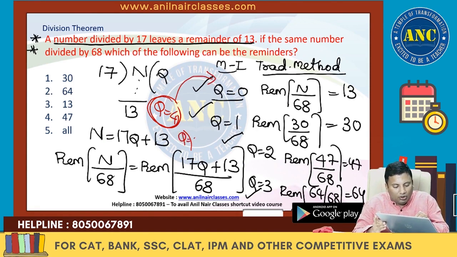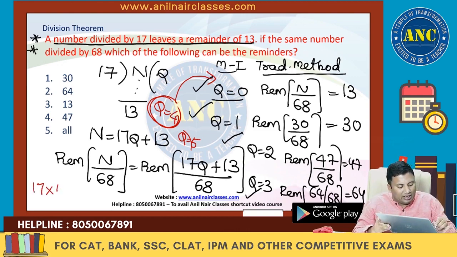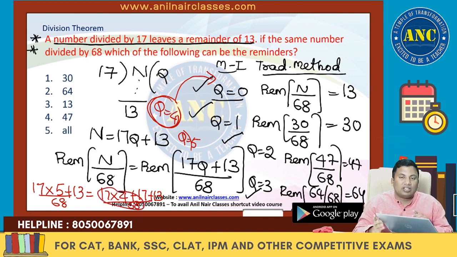If I put Q value 5, it is 17 into 5 plus 13 divided by 68, which is 17 into 4 plus 17 plus 13 divided by 68. 68 divided by 68 is 0. 17 plus 13, the Q value 1 answer, we got.